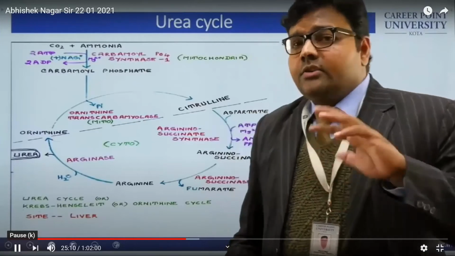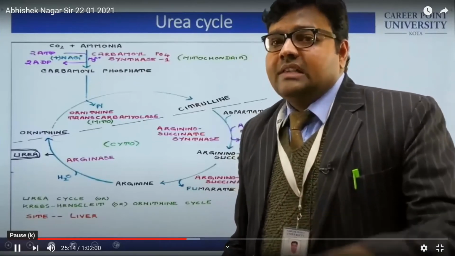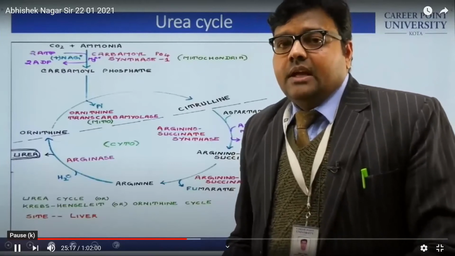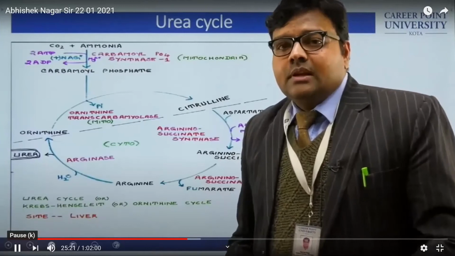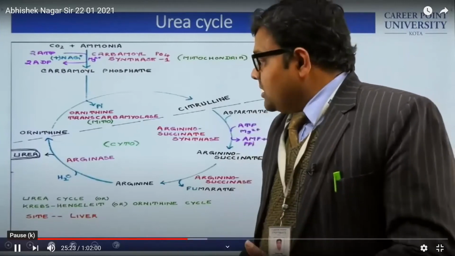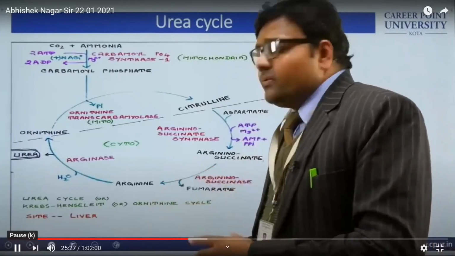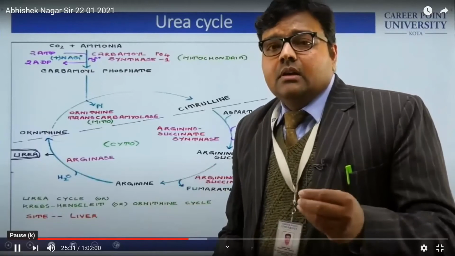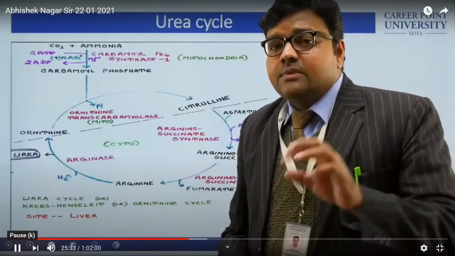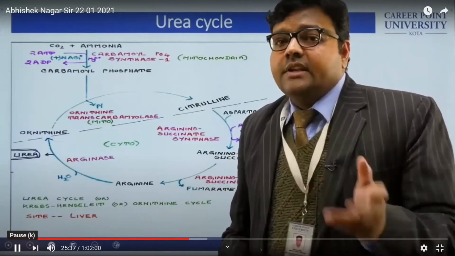Arginine, now it is important. If you recall, arginine is what? It is a basic amino acid. If we focus on its structure, because it is a short lecture, I can't cover each and everything, but the structure of arginine consists of a guanidino group, which is similar to the structure of ammonia, NH2CO NH2.